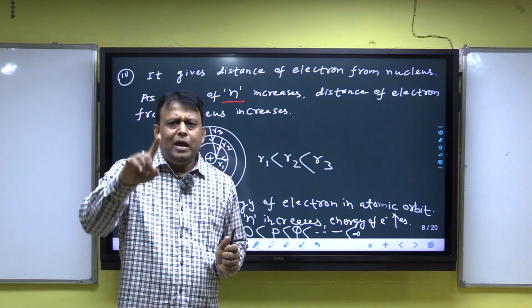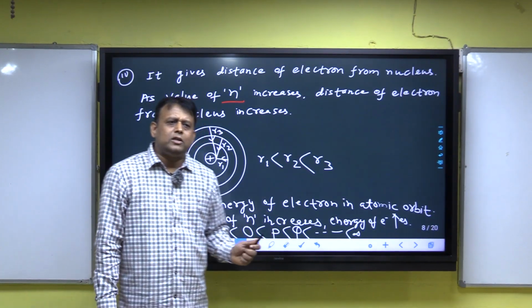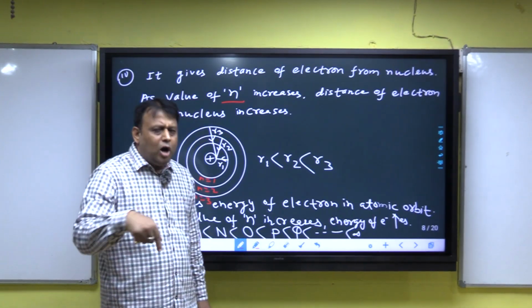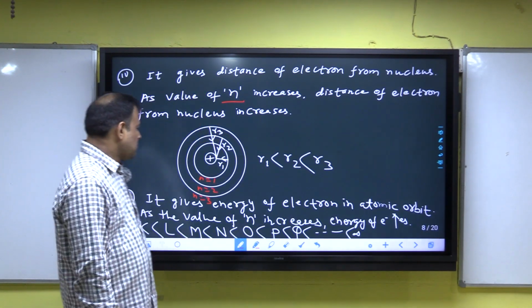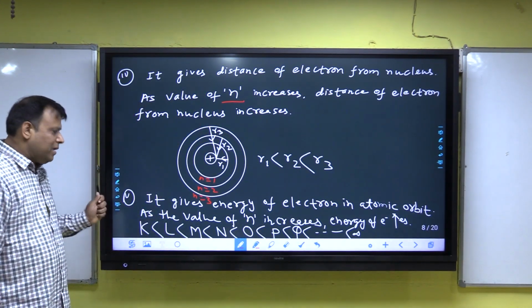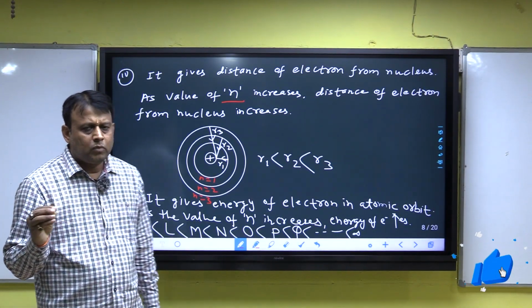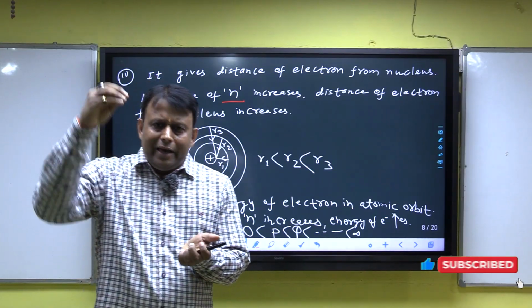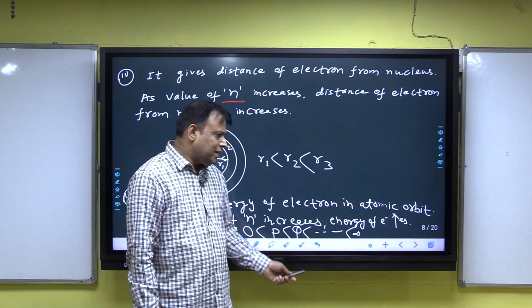At infinity, the energy of the electron is 0. The maximum value of the energy of the electron is 0, and in any orbit the electron has negative energy. Point number 4, I am repeating: the principal quantum number gives the energy of the electron, and as n increases, the energy of the electron increases.